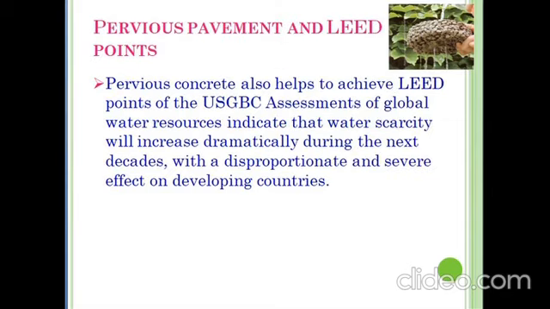Now, pervious pavement and LEED points. Pervious concrete also helps to achieve LEED points of the United States Green Building Council. Assessments of global water resources indicate that water scarcity will increase dramatically during the next decade, with a disproportionate and severe effect on developing countries. UNESCO predicts that many countries will still face physical water scarcity in 2025. Their water need will outstrip supplies no matter what measures are taken.